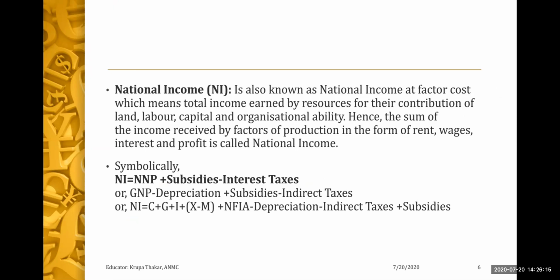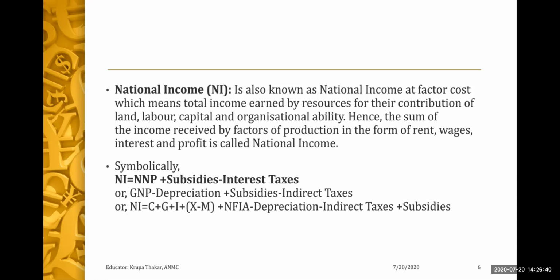So the summation of all the factor income received by the factors of production is known as national income. Symbolically, that is NNP, net national product, plus subsidy minus indirect tax. Or we can also write it as GNP minus depreciation plus subsidy minus indirect tax.